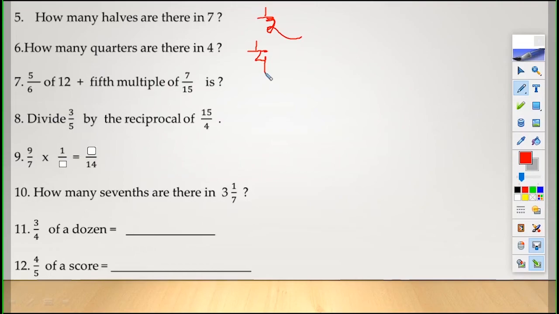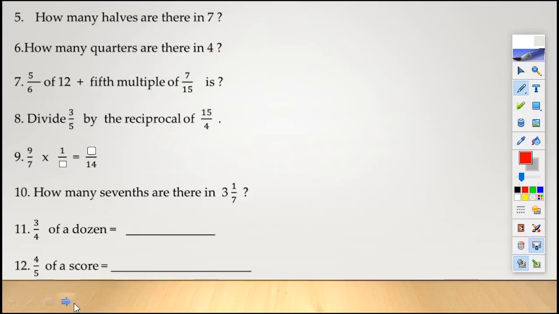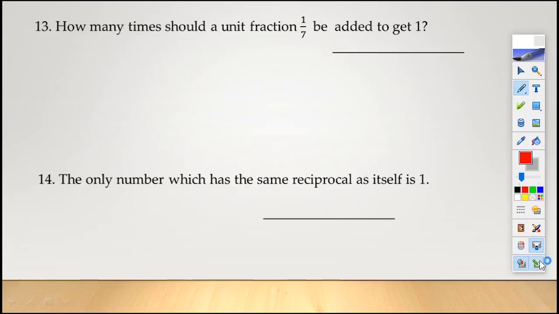Now children, 3 by 4 of a dozen. What is the number in dozen? 12. What is the number in score? See question number 12, 4 by 5 of a score. Score means 20. See, I am helping you a lot children. Next, question number 13.